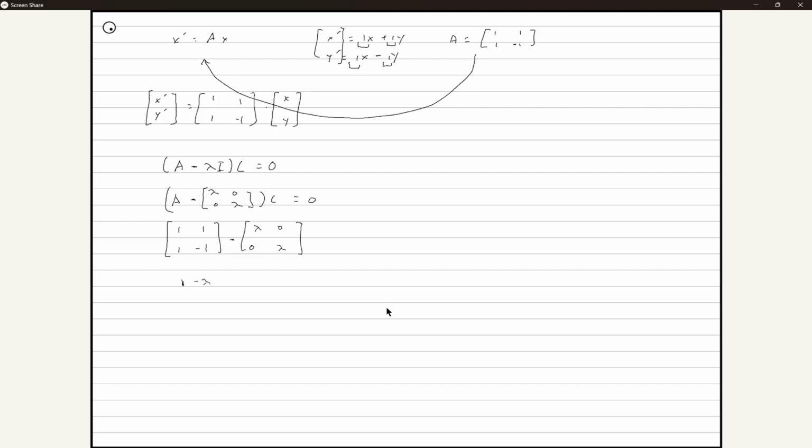1 minus lambda. This is 1 minus 0, which is 1. This is -1 minus lambda, and this is 1. Now we're going to take the determinant of this. Do you guys remember the determinant formula? Yeah, it'd be a times d minus b times c. Yep, perfect.